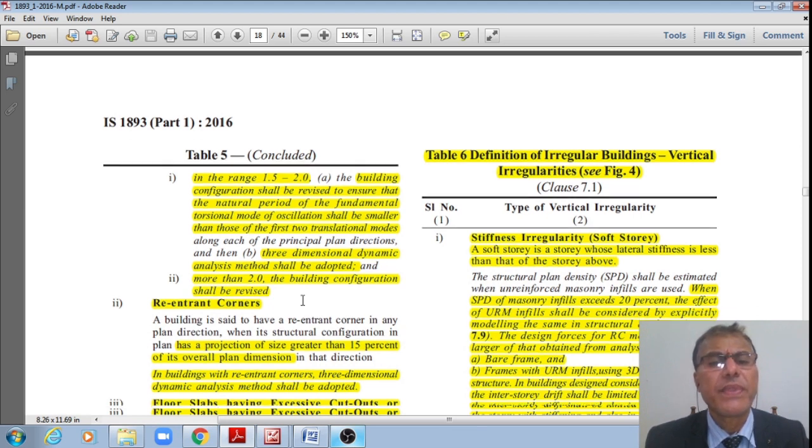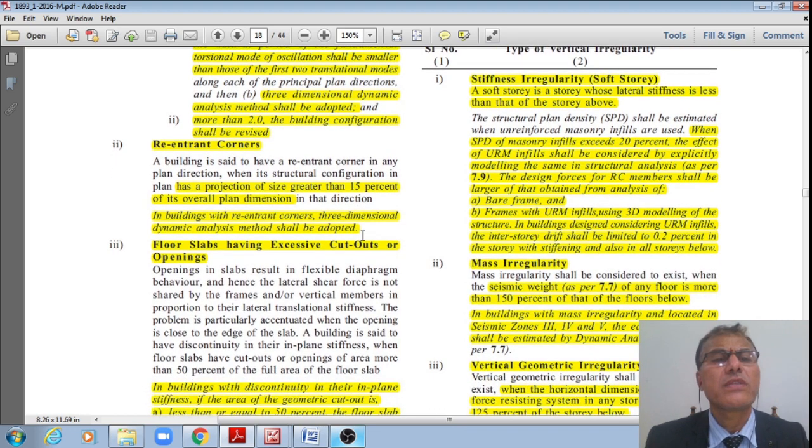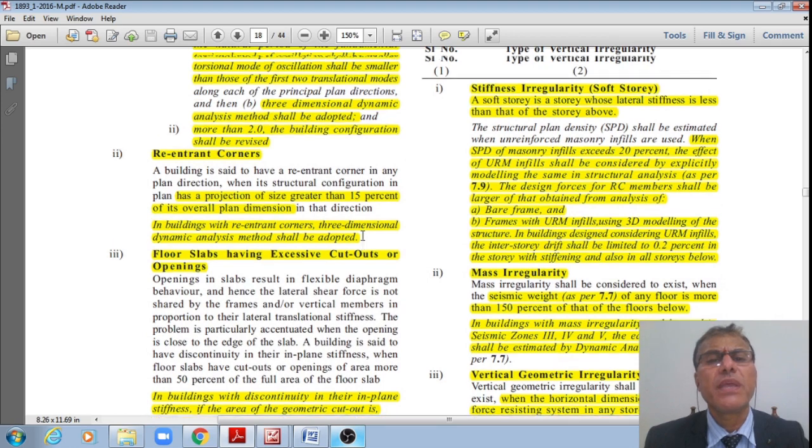Now let us see the next discussion, re-entrant corners. In the structural configuration, if there is a projection of size greater than 15% of the overall plan dimension, then that is called a re-entrant corner. Now we'll see that schematically also. In buildings with re-entrant corners, three-dimensional dynamic analysis must be adopted.